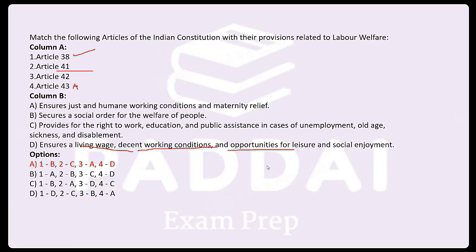Is workers' participation in management a statutory provision or a non-statutory provision? Do we have laws or legislations which provide statutory provisions for workers' participation? Yes or no? Think. What is workers' participation in management? Providing equal representation of employee and employer in a decision-making committee. Work committee, safety committee. What are these? These are the forms of